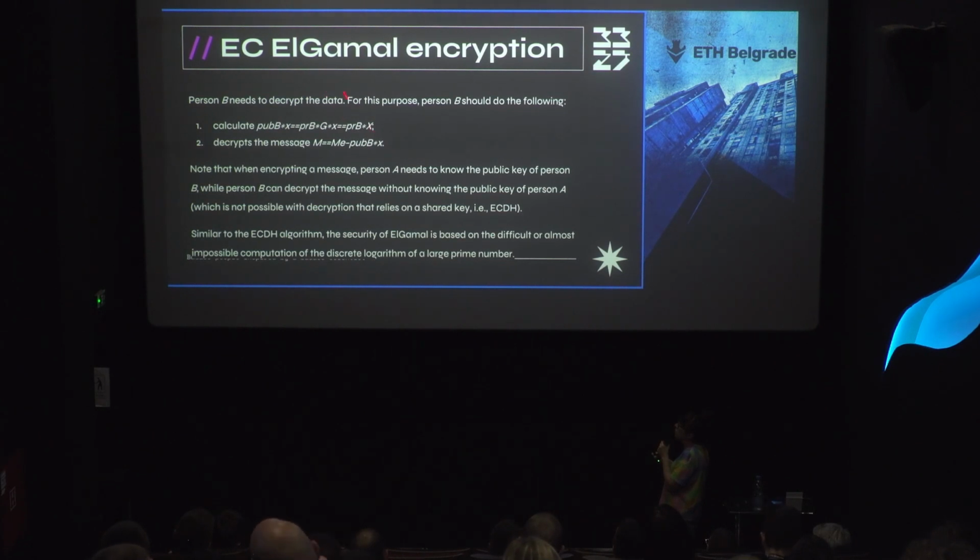He knows big X, and he knows, of course, his private key. In this way, he can obtain this, and after that, because he knows ME, which the user sent to him, he can obtain the point M, which represents the message on the elliptic curve. And in this way, the coordinator can decrypt the message.